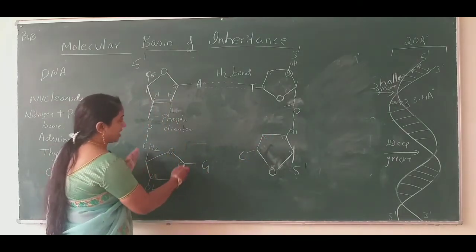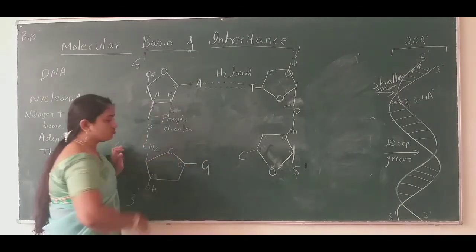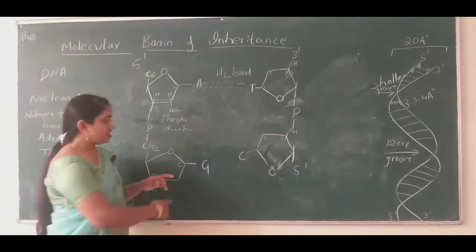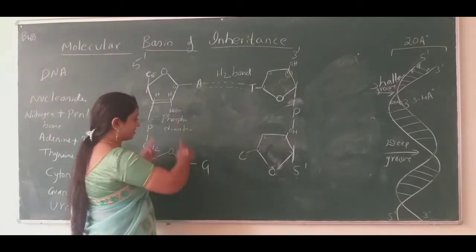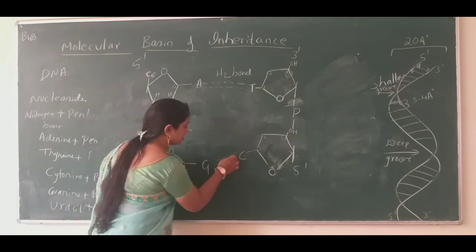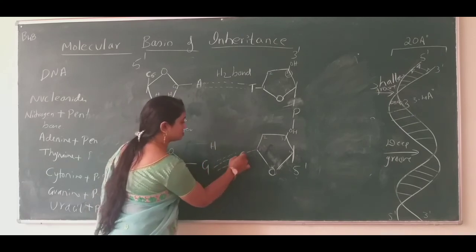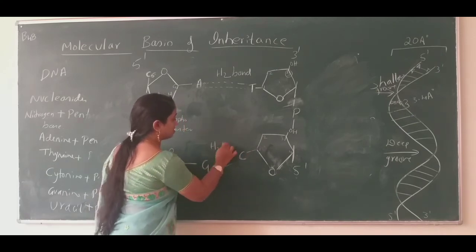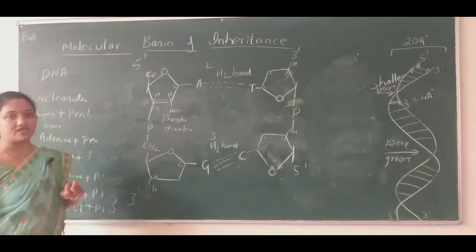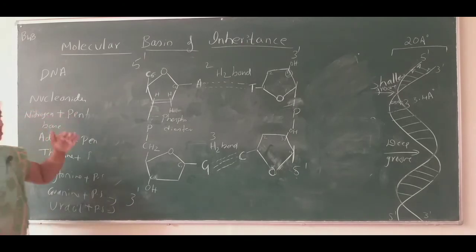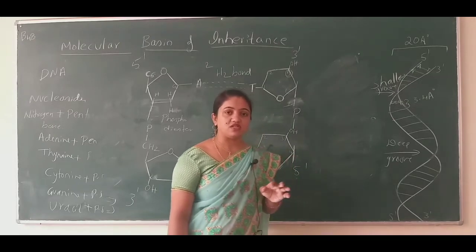So look at this parallel strand here. Here I have drawn G, the guanine nitrogen base. If guanine is present at the first carbon atom of one strand, here it has to be cytosine, by forming 3 hydrogen bonds. Here 2 hydrogen bonds.